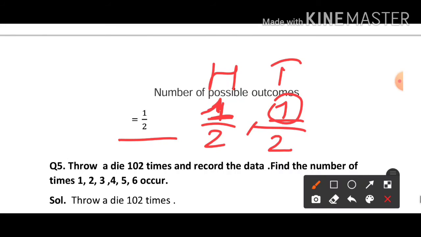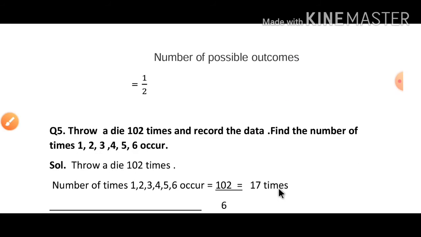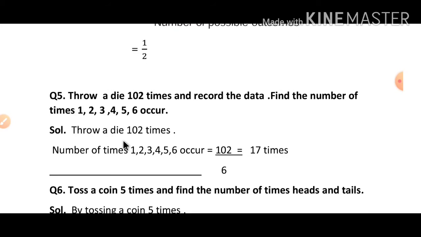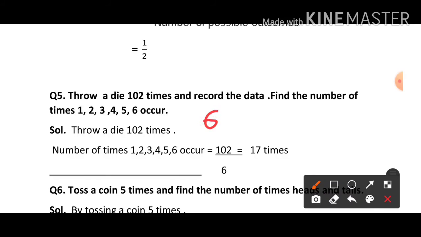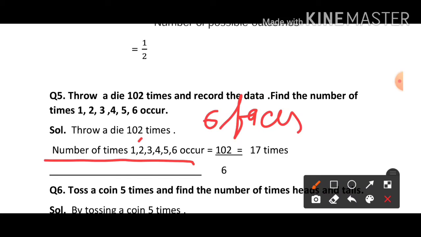Now question number 5. Throw a die 102 times and record the data. Find the number of times 1, 2, 3, 4, 5, 6 occur. We have to throw a die how many times? 102 times. After that we have to record the data, which number will come how many number of times. And we have to see how many times these numbers 1 to 6 occur. We know that a die has how many faces? Total 6 faces, and after this if you throw a die, any of the 6 faces will come here.